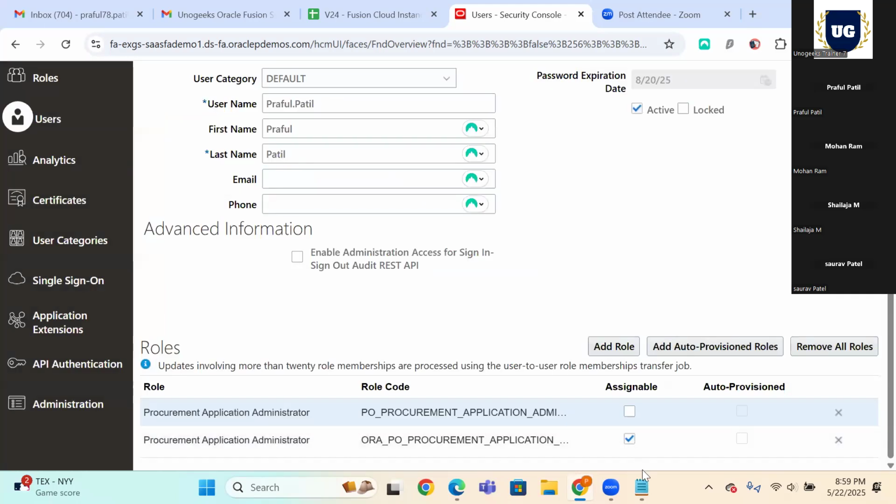See, by default this is all checked. So what is the use of this? When you want to do auto provisioning, right? By default, application administration is not an auto provision role, correct? It is a default role which is available.